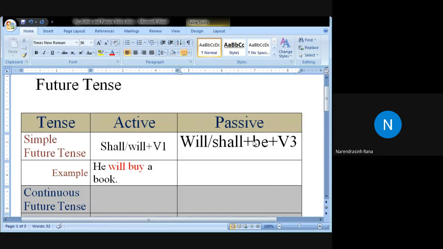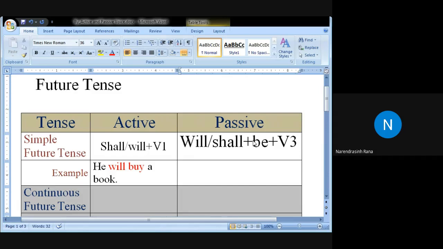Now compare this passive with the simple past and simple future. Okay, if you remember, in the simple present in the passive form, what do we have? We have to be plus V3. So am/is/are plus V3. In the past tense, we have to be plus V3, which means was/were plus V3.